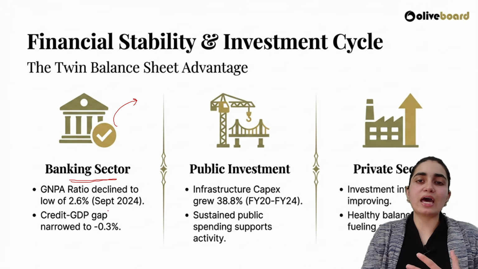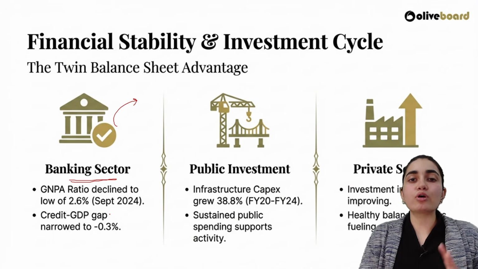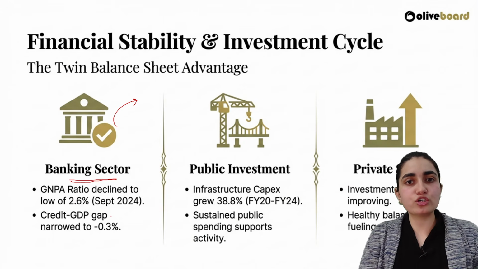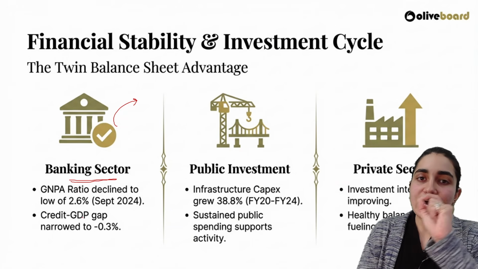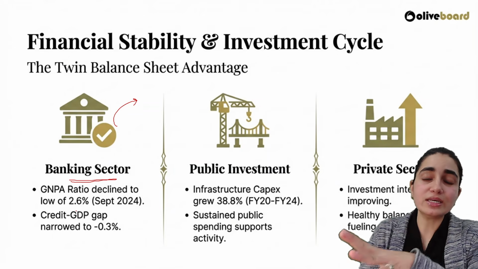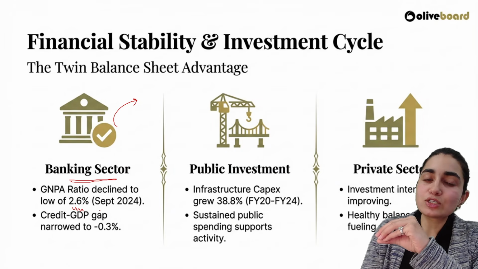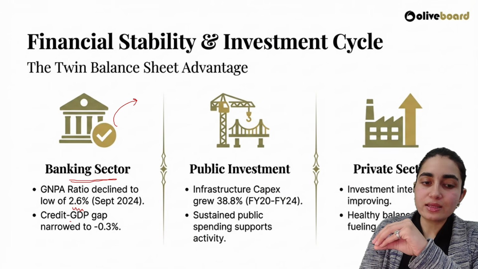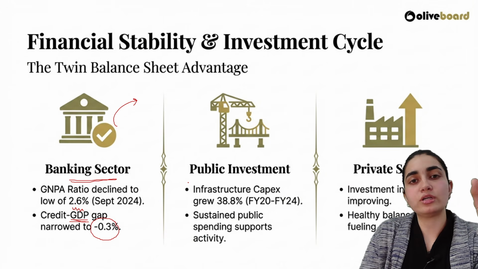If any country is having more of the bad loans, it means infrastructure is actually not that good. Monitoring is not that good. Management is actually not that good. But this says this time it has declined. It is actually standing at its lowest this year. That is standing at 2.6%. And the credit GDP gap has been narrowed to minus 0.3%.